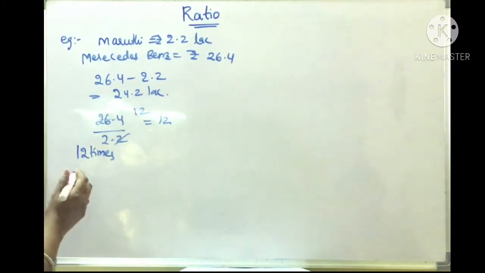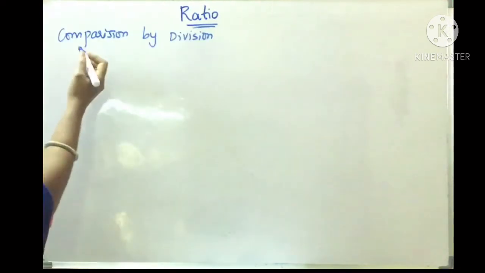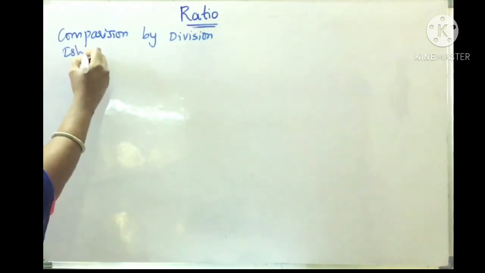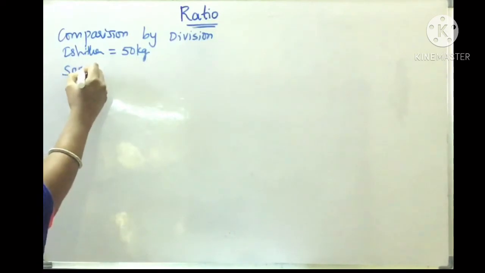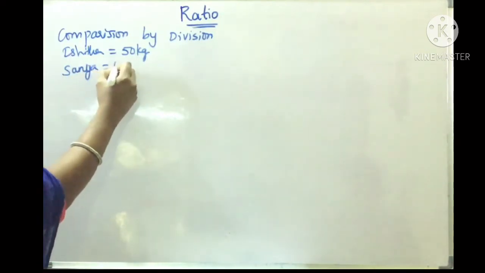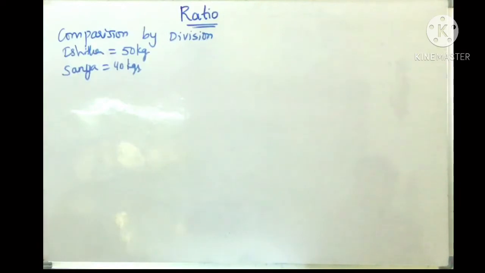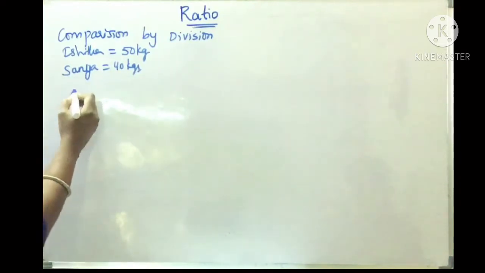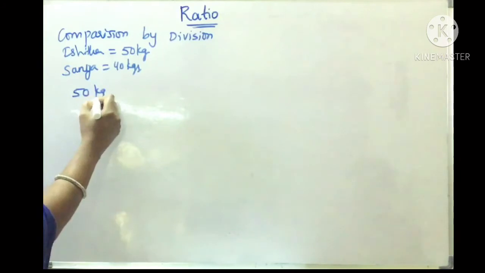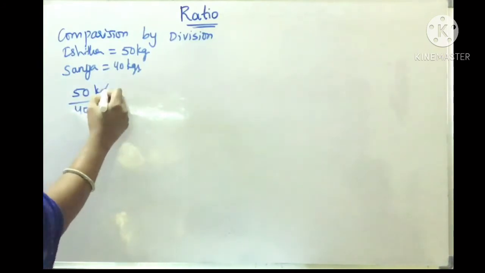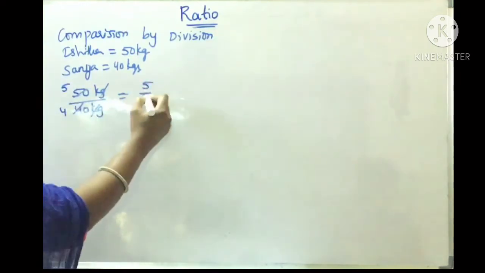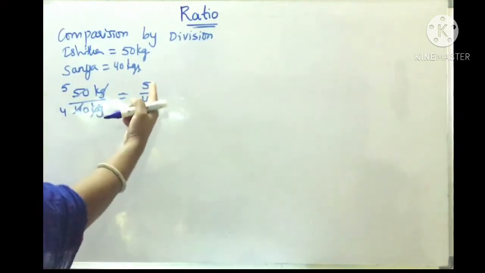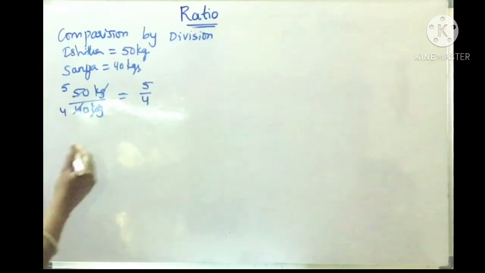Okay children. Now we will see comparison by division. The same example I am going to take here. Weight of Ishita is equal to 50 kgs, whereas Sania we took as 40 kgs. Now here we will compare by division. So weight of Ishita by weight of Sania. Here the zeros get cancelled. If you cancel by 10 table, it is 5 by 4, isn't it? So we can say that Ishita's weight is 5 by 4 times the weight of Sania.